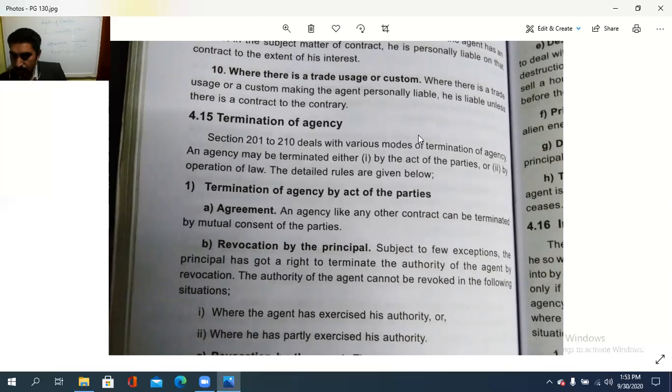and where he has partly exercised his authority.